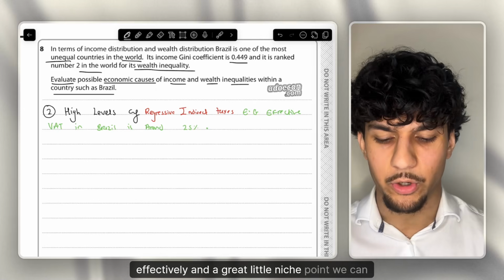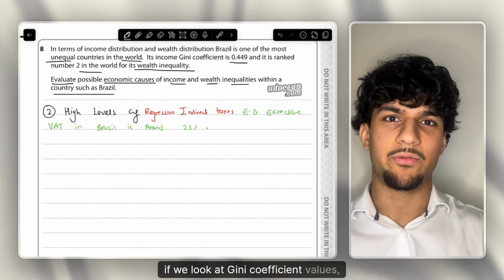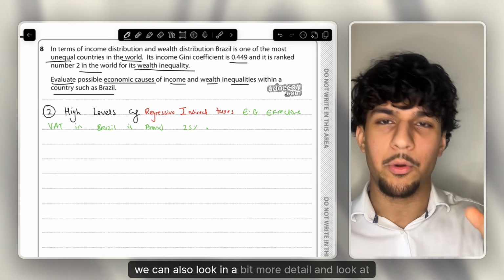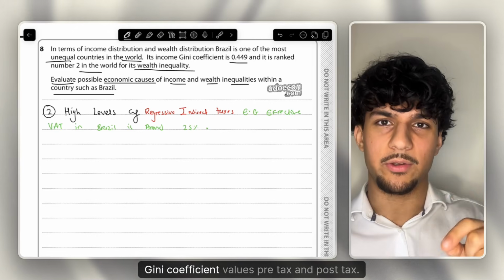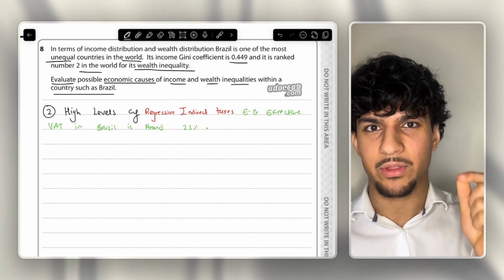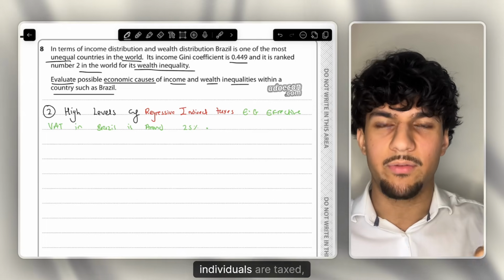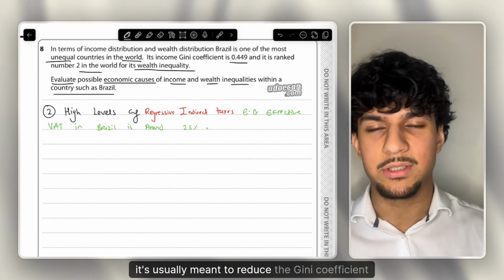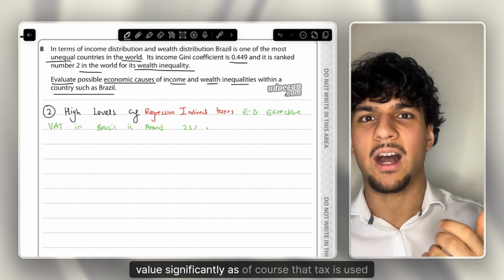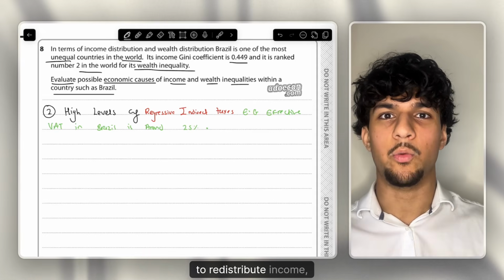And a great little niche point we can look at, if we look at Gini coefficient values, we can also look in a bit more detail and look at Gini coefficient values pre-tax and post-tax. So before individuals are taxed and after individuals are taxed. What we're usually meant to see after individuals are taxed is that it reduces the Gini coefficient value significantly, as of course that tax is used to redistribute income.